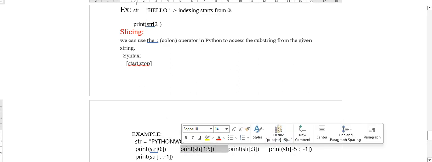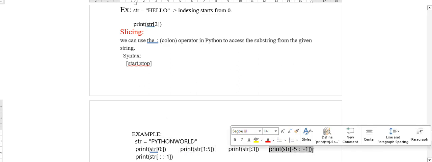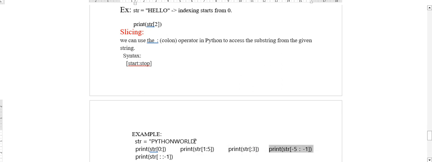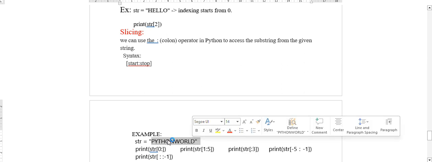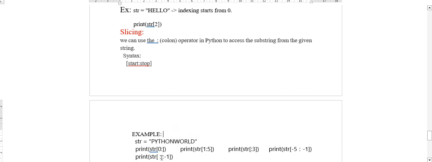Similarly, we can use it for negative indexing also. The negative indexing will start with D, which I said goes from right to left, from the last index D, from -1 to -5. So it will go from right to left. In this way also we can try. As I said before, sometimes they will not give the start and end. If they don't give the start and end index values, we have to explicitly consider that we start from the starting index to the end of the string. We will try this practically.